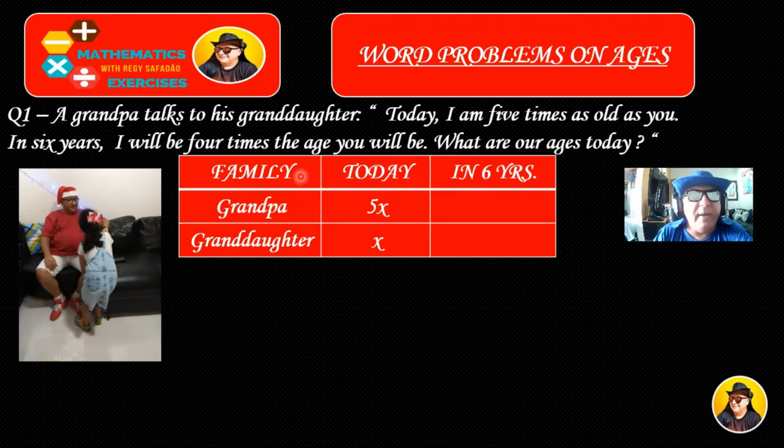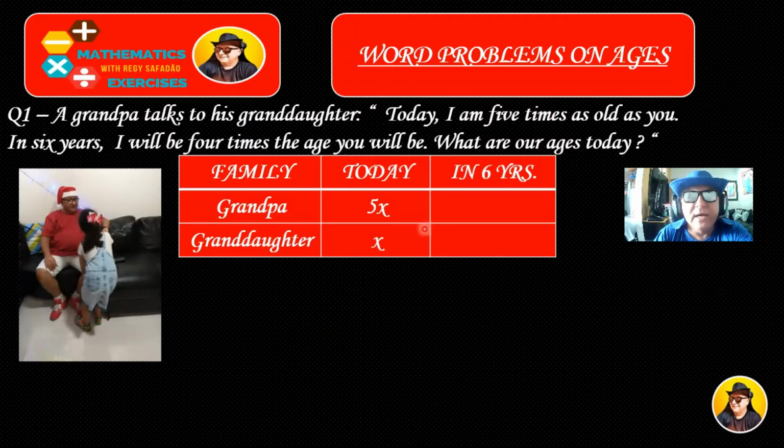So I have family, grandpa and granddaughter. Today, because I have realized that the question talks about the future, because it says in 6 years, so I have today. One important point: the grandpa talks to his granddaughter. Today, I am 5 times as old as you.